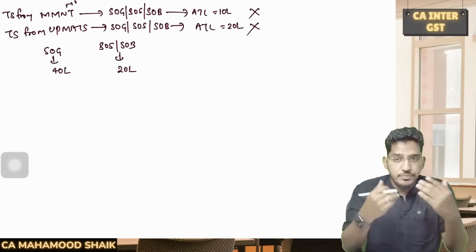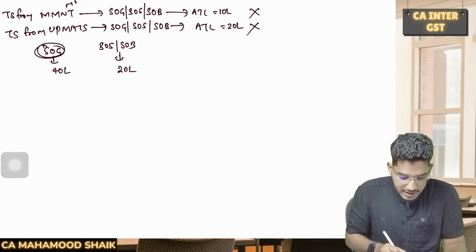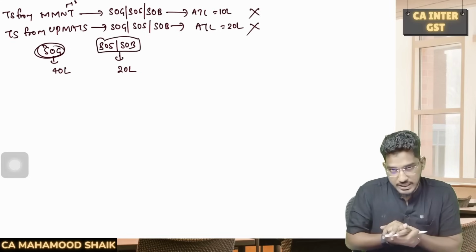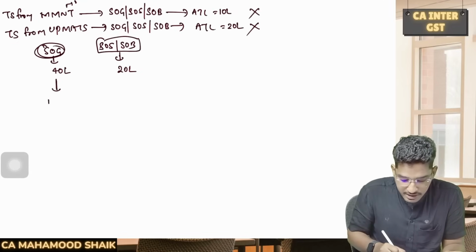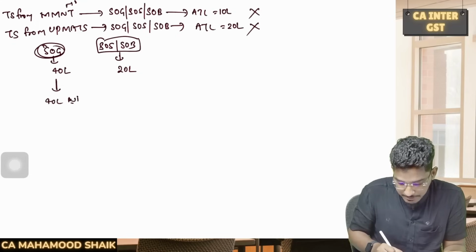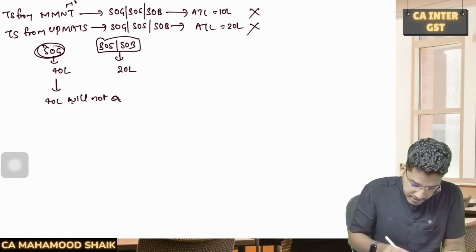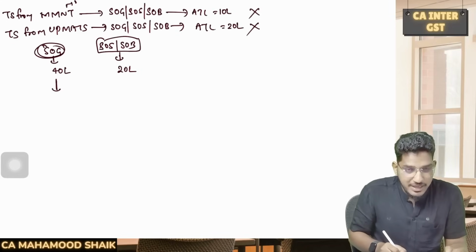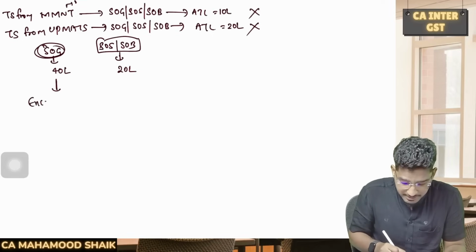If the answer is no, then in any other state, if the person is exclusively engaged in supply of the goods, then the applicable threshold limit will be 40. If he is engaged in supply of the goods, supply of services, or both, then the applicable threshold limit will be 20. But however, in some cases, this enhanced limit of 40 lakh rupees will not be applicable. In some cases, some exceptions are there. So let me put it this way. Generally, if you are not making any taxable supply from MMNT and UP MATS, and if you are making exclusively supply of the goods, applicable threshold limit is 40. But I will say there are some exceptions.